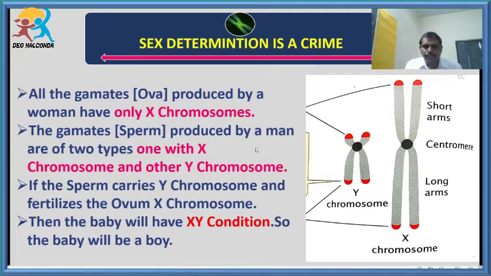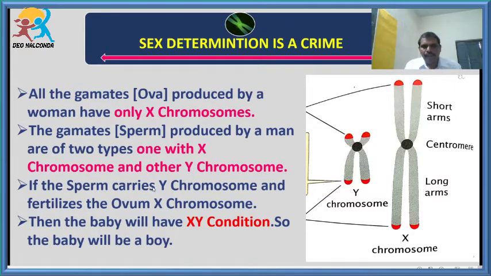In the case of a female or woman, what are the two types of chromosomes? X chromosomes. The two X chromosomes are called ova. Ova is the plural and ovum is the singular. When you come to the man, one gamete is a sperm that carries the X chromosome, and the other gamete is also a sperm, which carries the Y chromosome. So these types of gametes are called heterogametes.